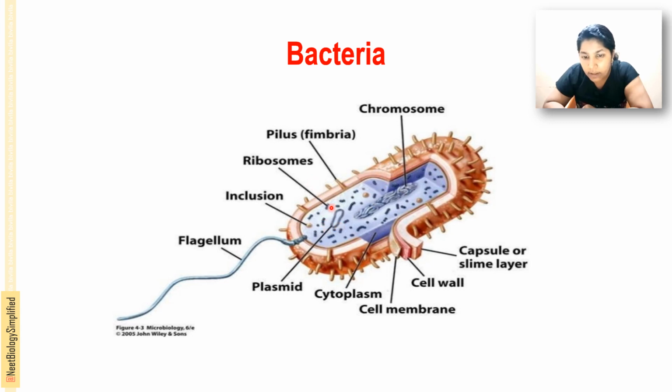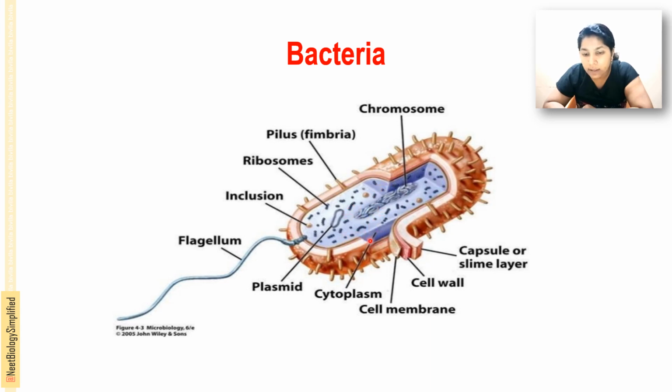And these are the parts of the bacterial cell. The cell wall is a rigid cell wall made up of peptidoglycan or lipopolysaccharide. In some bacteria, the pathogenic bacteria, the cell wall is surrounded by a slime layer or jelly-like substance covering it. This is called a capsule, and it helps in protection. Inner to the cell wall there is a cell membrane that covers the cytoplasm.